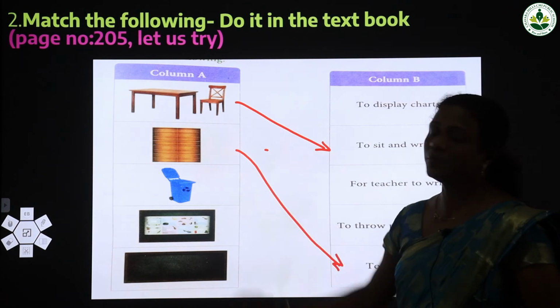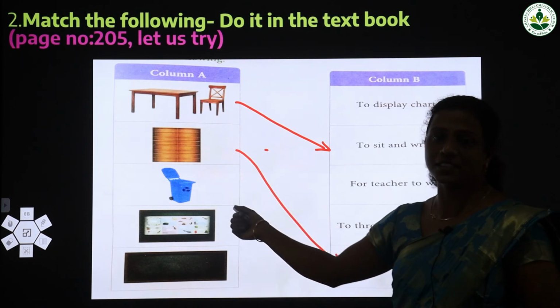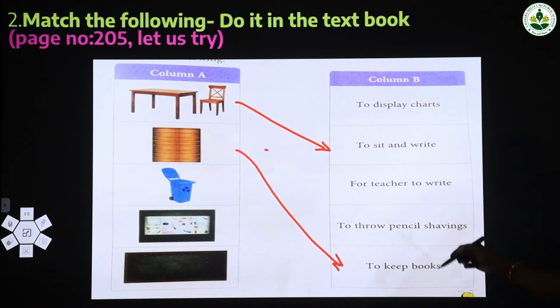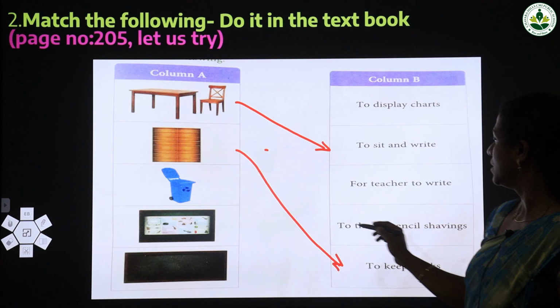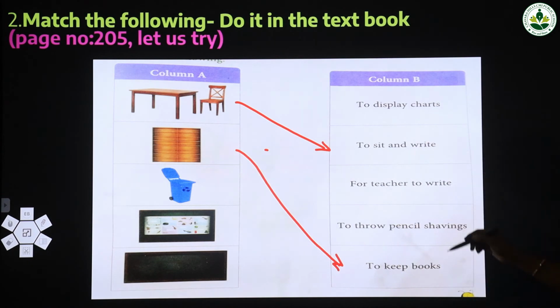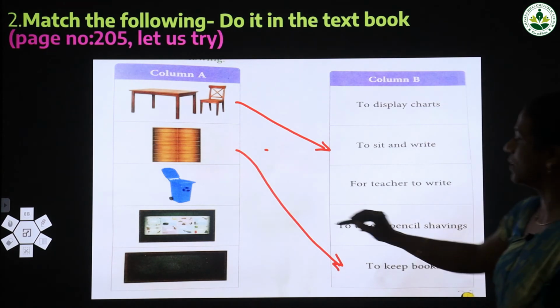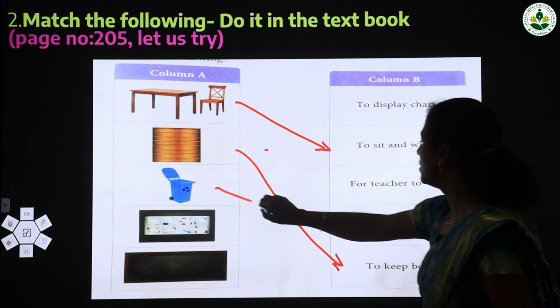Then the third picture, what is that picture? Yes, dustbin. Can you say what the answer may be? What is the use of the dustbin? Yes, we are throwing waste in the dustbin. So we can check column B, is any option there? Yes, to throw pencil shavings. So we can match that.